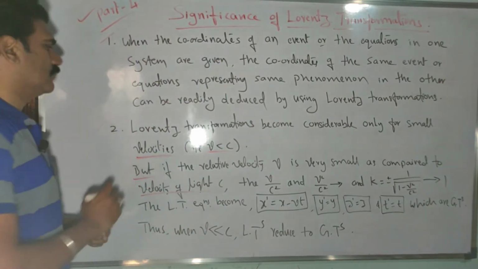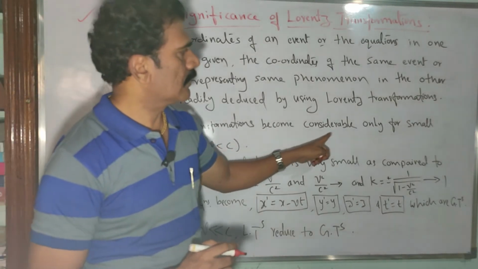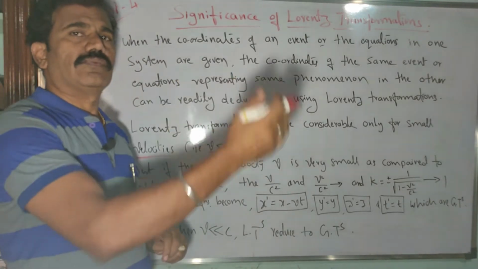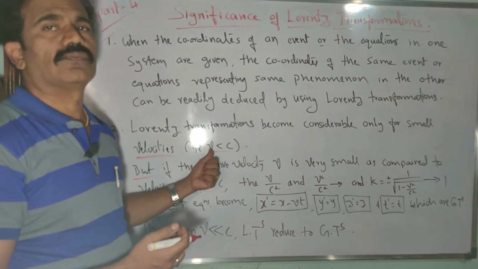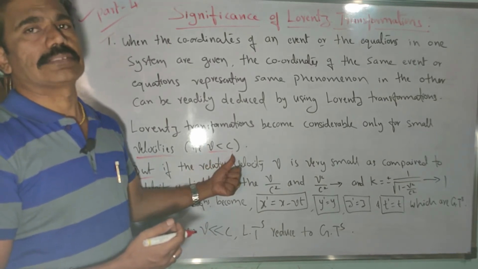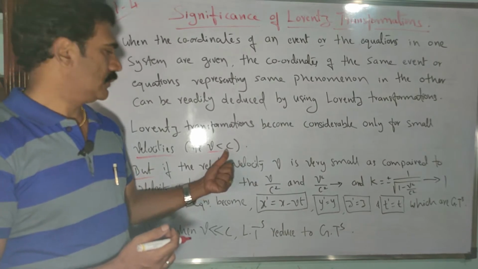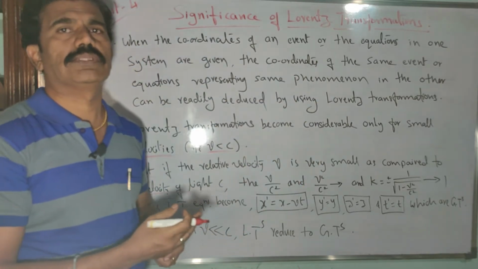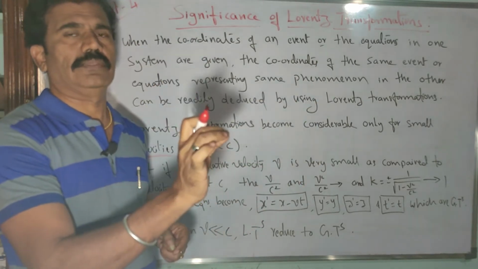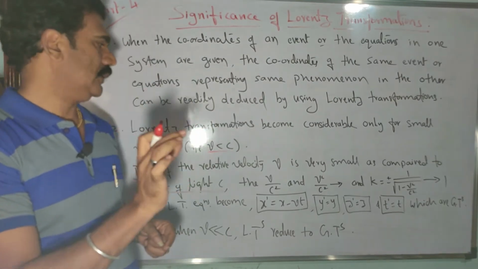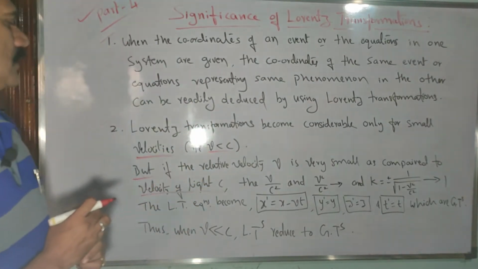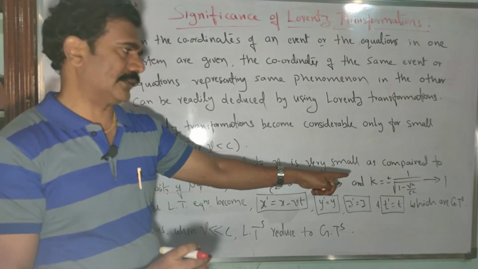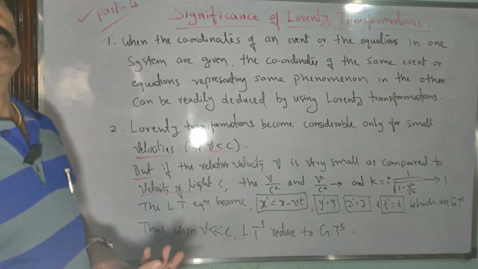Now what is the second one? Lorentz transformations become considerable only for small velocities. That means if we consider the moving frame of reference, the relative velocity v should be less than the velocity of light c. Of course we can consider the moving frame of reference moving almost with the velocity of light, but never equal to c. But at the same time you should remember that if the relative velocity v is very small compared to the velocity of light, then what happens in the calculation?